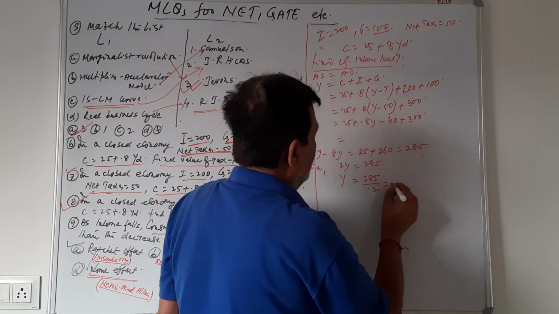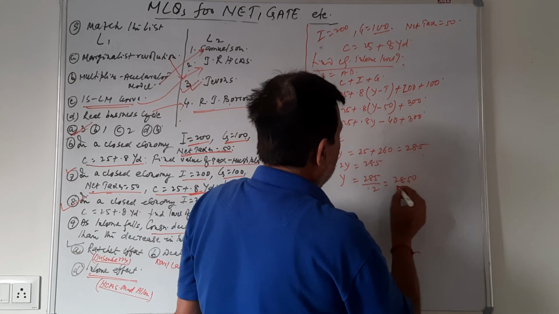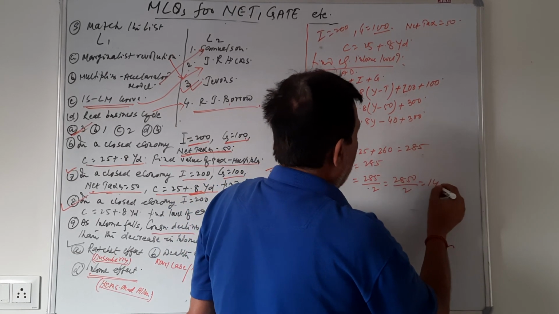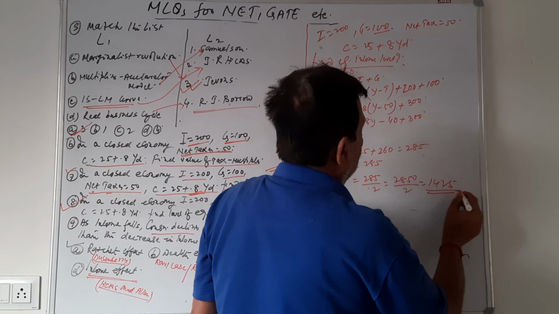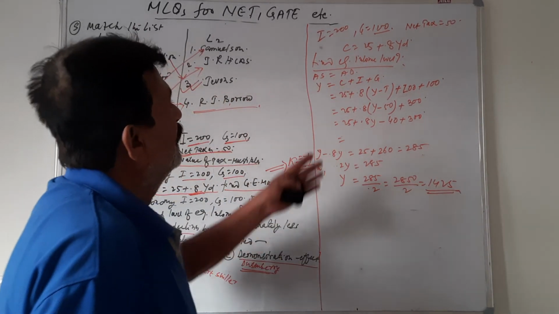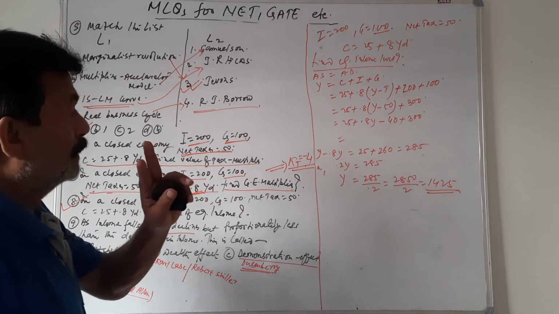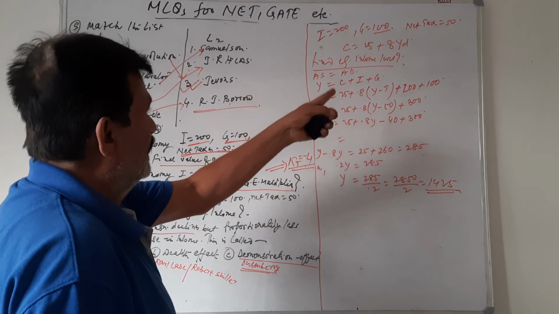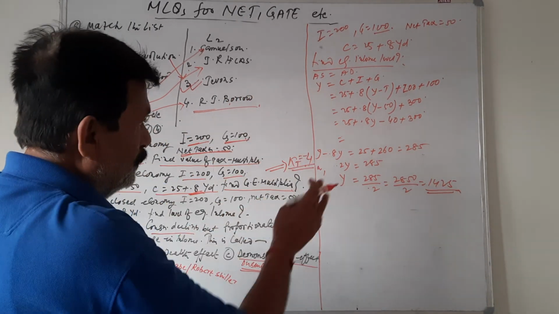Hence equilibrium income is found as 285 by 0.2, 2850 by 2, and 1425. This is how equilibrium income is determined in a closed economy if all such data are given. So the answer would be 1425.